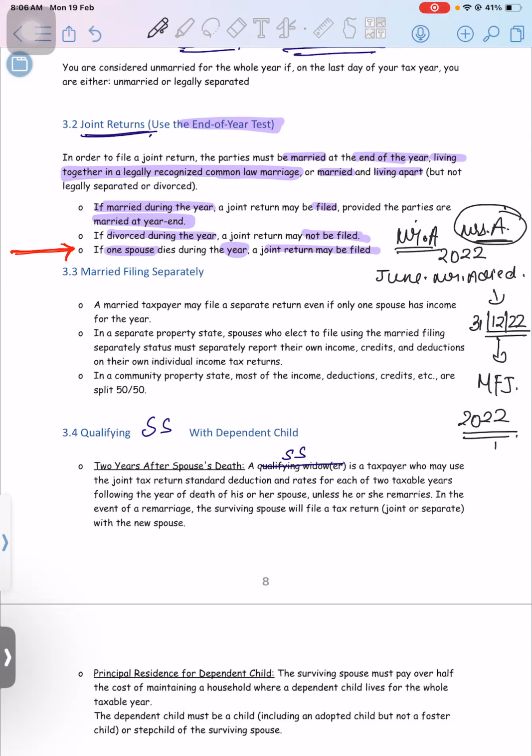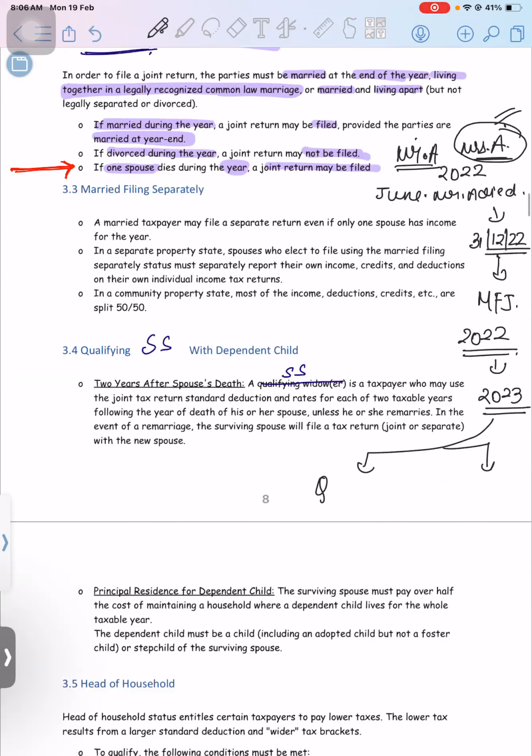After that, for 23, what can Mrs. A do? She can have options: a qualifying surviving spouse status, or an HOH status, or she can file just a single. She has to analyze these three things.